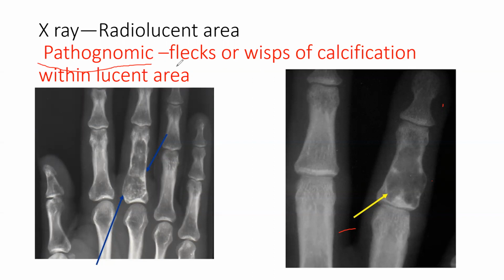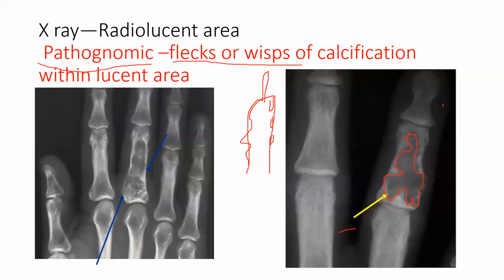So if you see the fleck, it means like this, like what drips from candle wax. If you see this is a candle, okay, so this candle drip, it's like a drip. They call it flecks or wisp. So they are flecks or wisps of calcification within the lucent area. Okay, so see this shape, this is a candle wax shape or fleck shape or wisp of calcification, inside this lucent area.